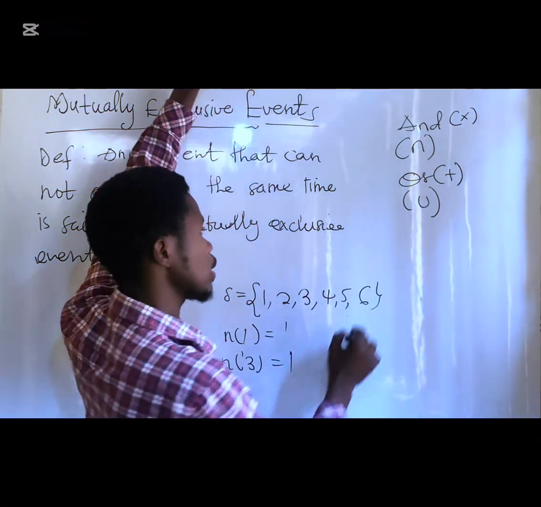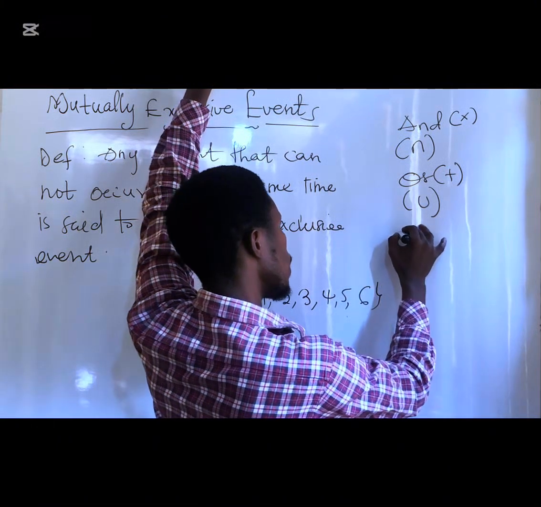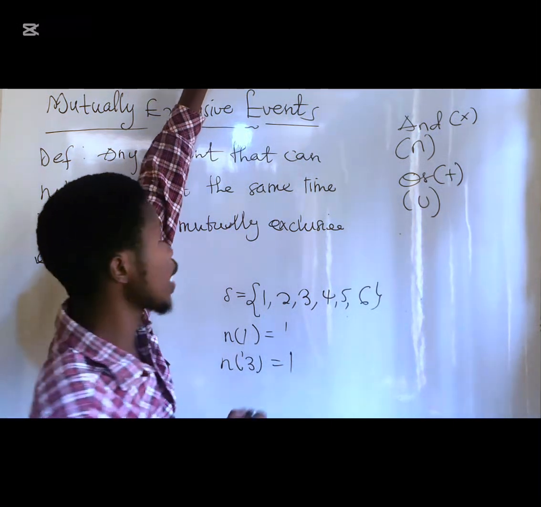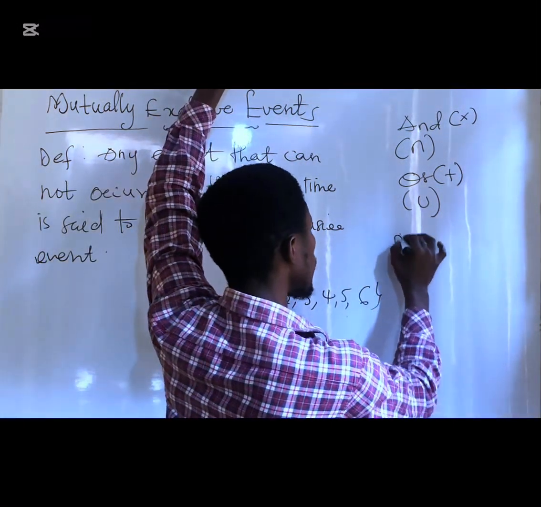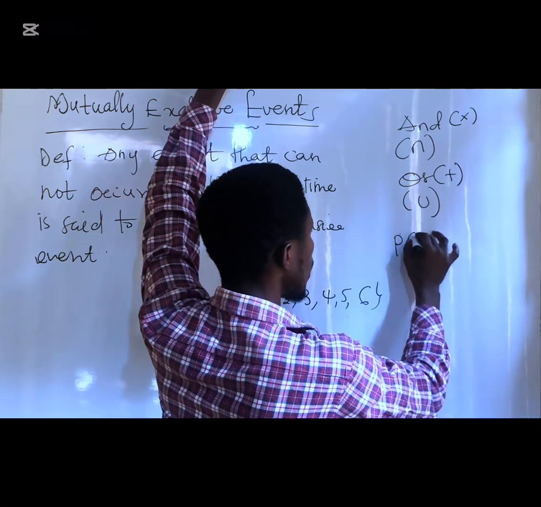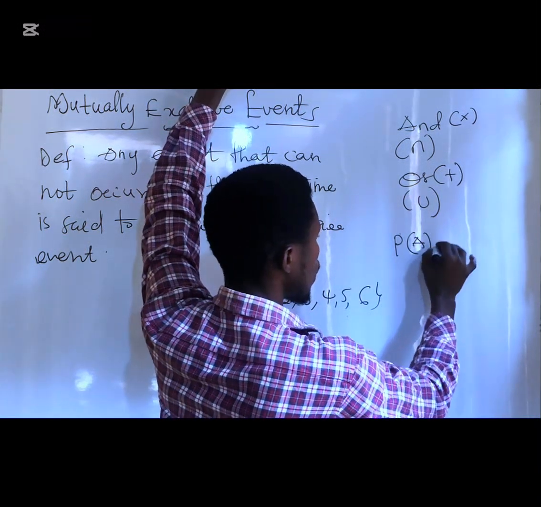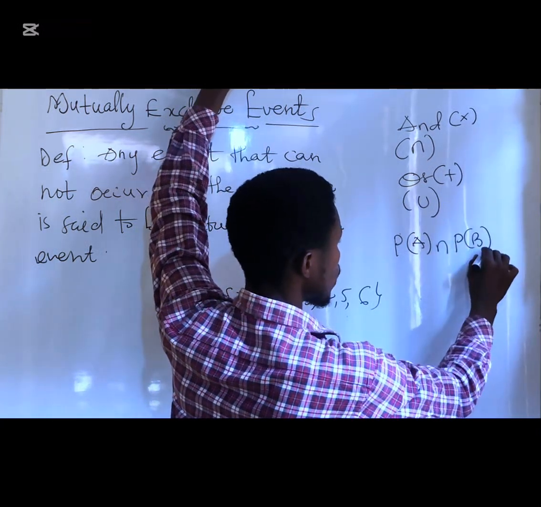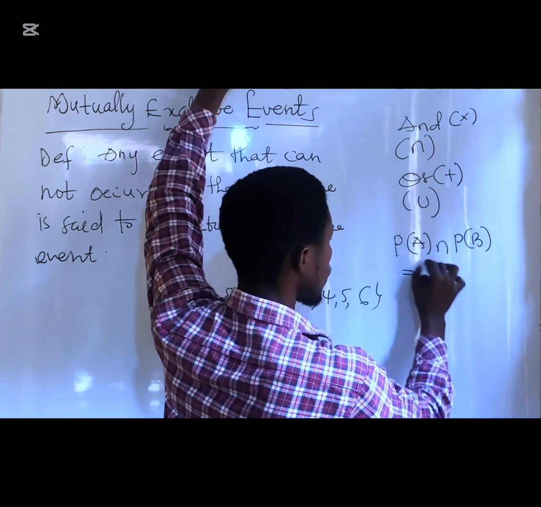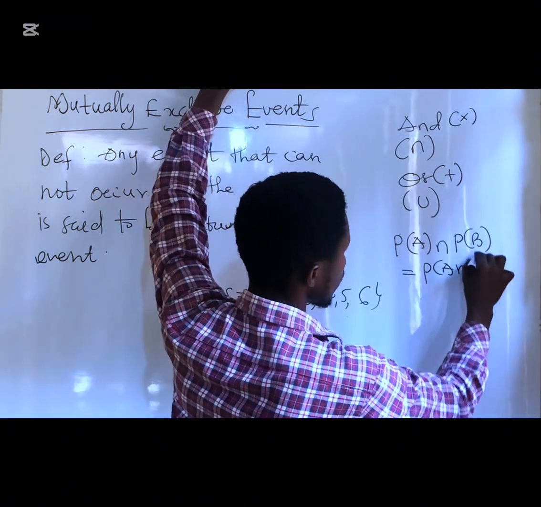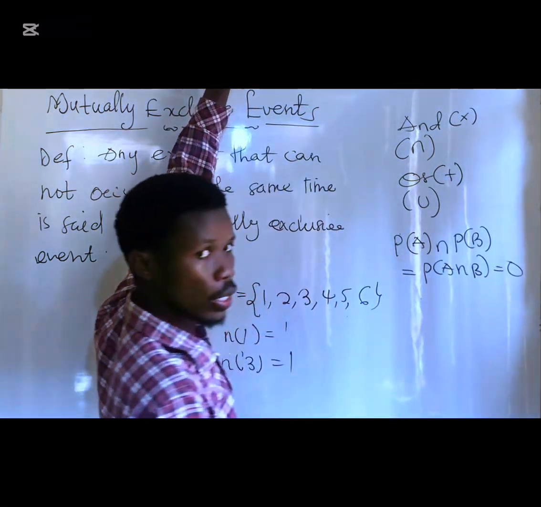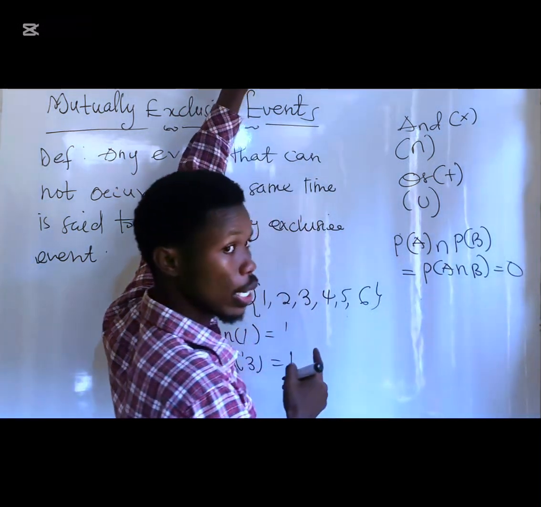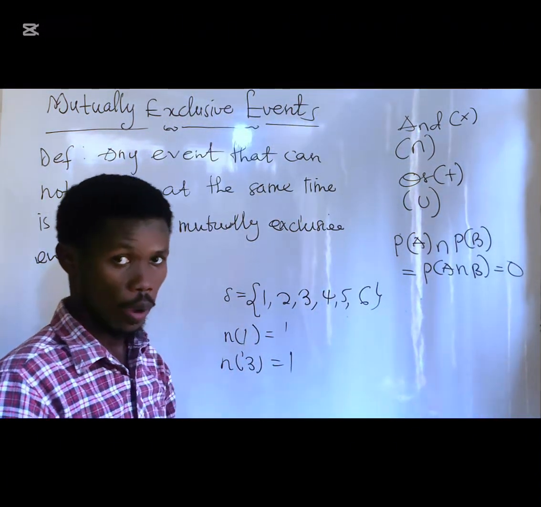If that is the case, since we cannot get and, like we cannot get 1 and 2 at the same time, then we can say that probability of A intersection B is equals to 0. Is that okay? So probability of A intersection B is equals to 0. It does not exist. It's not there. It can never happen. Is that okay?